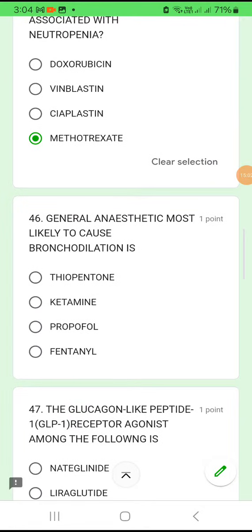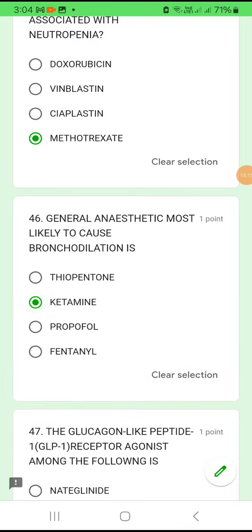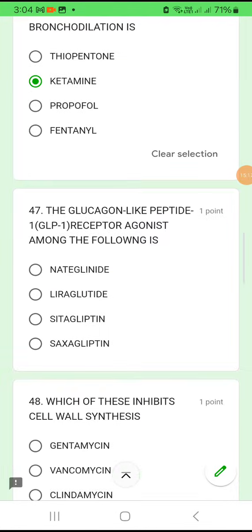Okay. Question number 46. General anesthetic most likely to cause bronchodilation is thiopentone, ketamine, propofol, fentanyl. The one which causes bronchodilation among the following anesthetics is ketamine. Ketamine will cause bronchodilation.